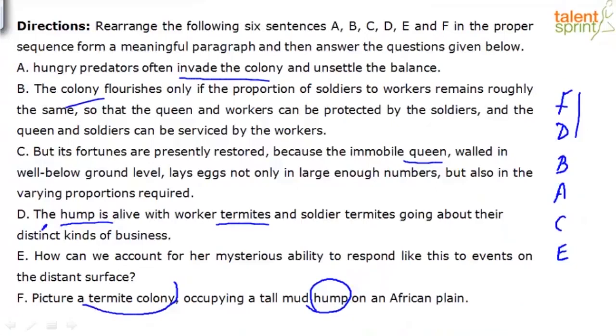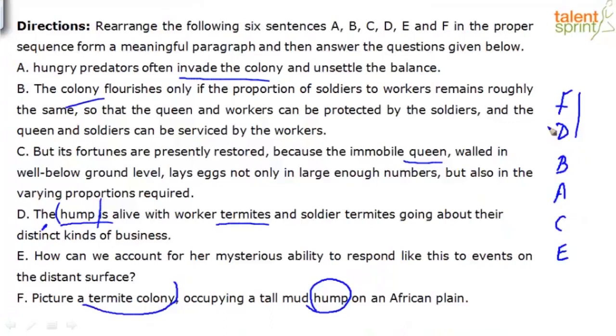Wood-eating insect, yes. So FD is a link, hump being your clue word, and 'the' being the definite article. Usually when you have the definite article 'the', you would have introduced that particular subject already, and when you're referring to the same subject, that is when you use the definite article. So that's a clue for you, FD being a link.